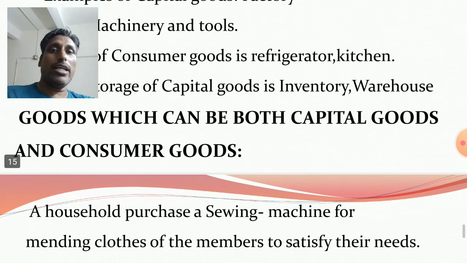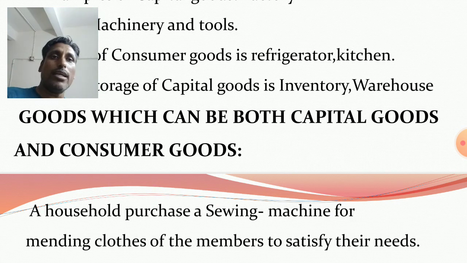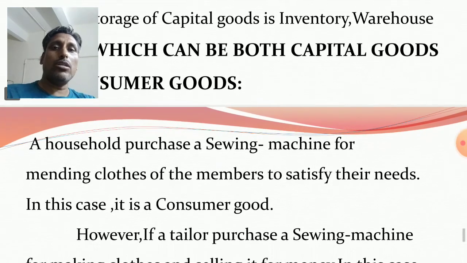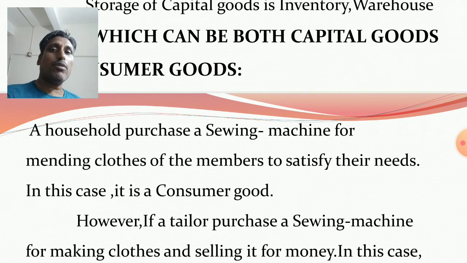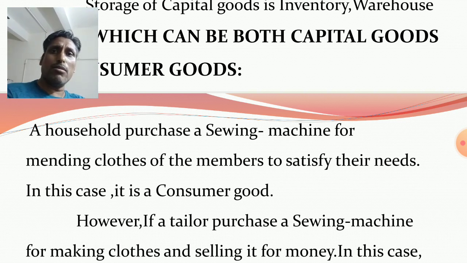The next one is very important: goods which can be both capital goods and consumer goods. Just see the condition. The same good may be a capital good or a consumer good. Suppose a household purchases a sewing machine for mending clothes of the members to satisfy their needs. They do not want to stitch clothes and sell them in the market for earning money. No. They purchase a sewing machine for mending clothes of the family members to satisfy their needs.